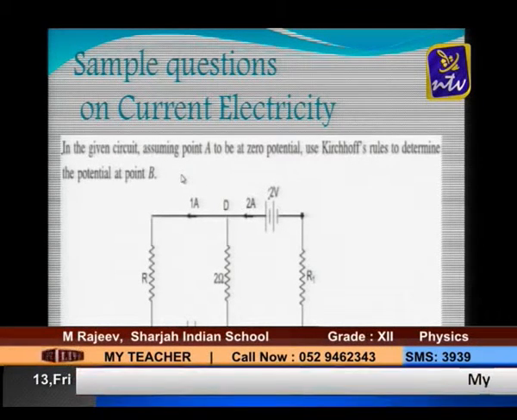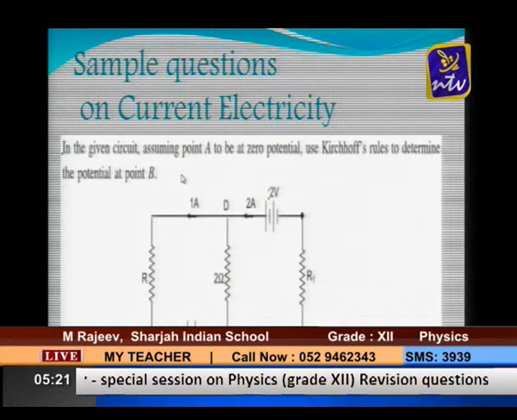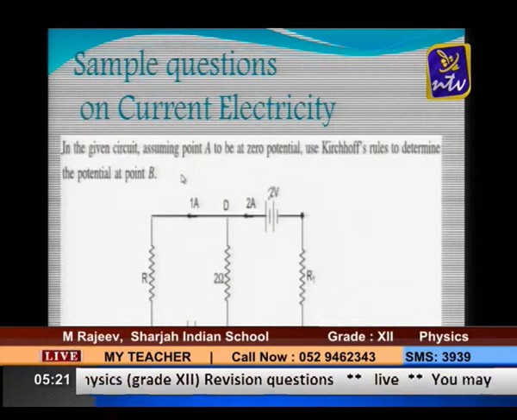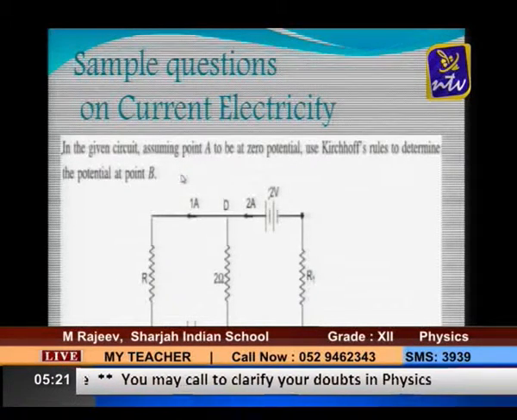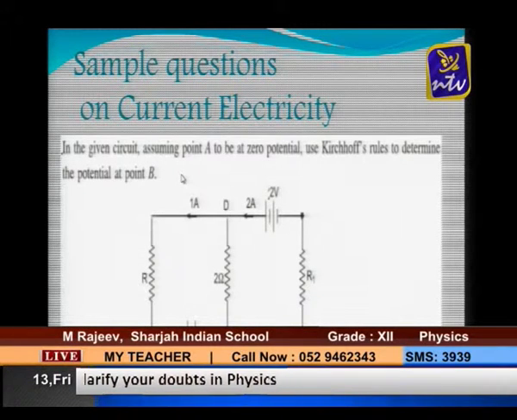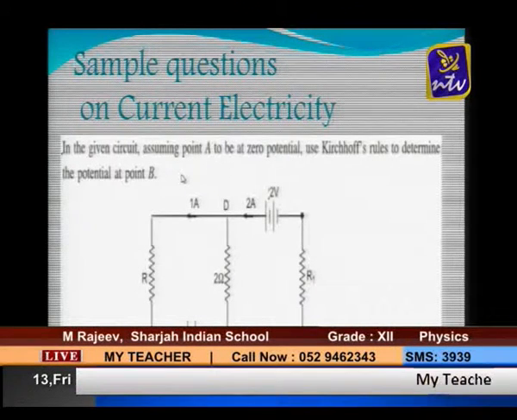It's a different type of question, not a normal type usually asked. Currents are given, some resistances are given, some points are mentioned here. I think all of you have drawn the diagram.